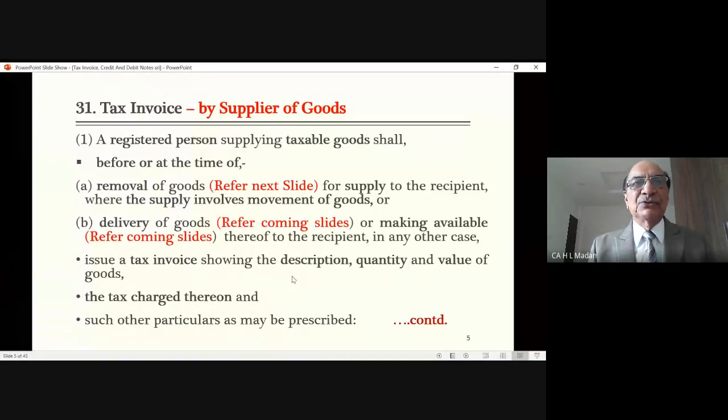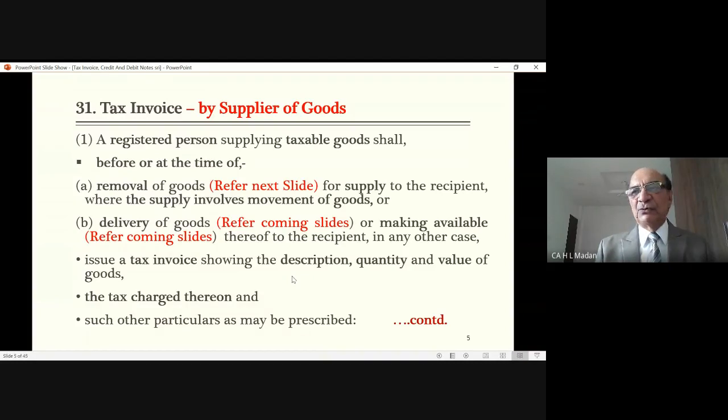So I was telling you that when you go to that shop to buy the shirt, you select the shirt, and you go to the cashier for making the payment and for delivery of the goods. Then there are three probabilities. Number one, he will deliver the goods to you because you are present over there.